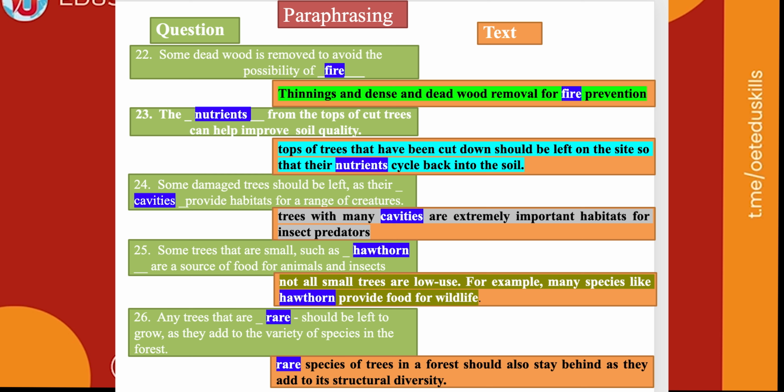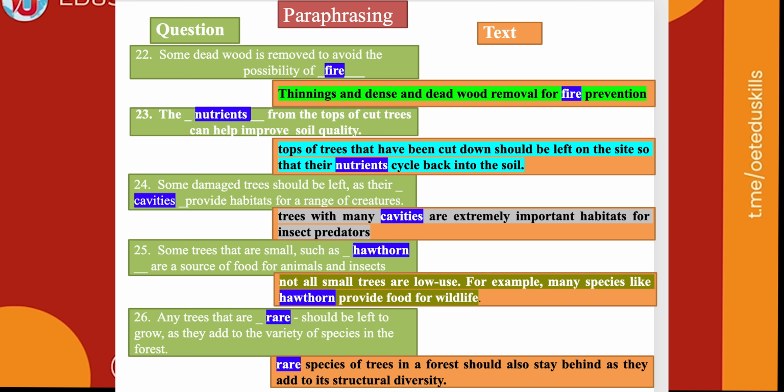Question 24 says some damaged trees should be left as their cavities provide habitats for a range of creatures. But the text says trees with many cavities are extremely important habitats for the insect predators. Question 25 says some small trees such as hawthorn are a source of food for animals and insects. But the text says small trees, for example, hawthorn, provide food for wildlife. Question 26 says any trees that are rare should be left to grow as they add to the variety of species in the forest. The text says rare species of trees in a forest add to its diversity.